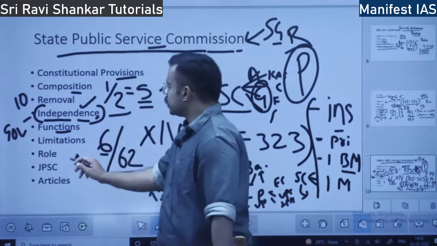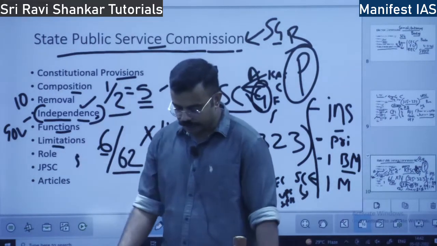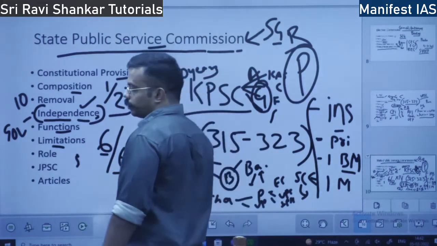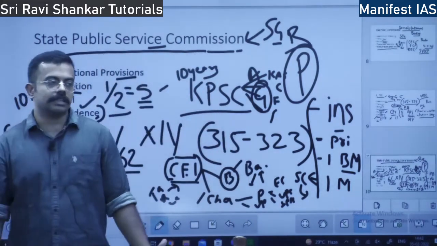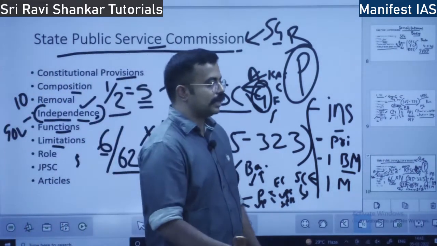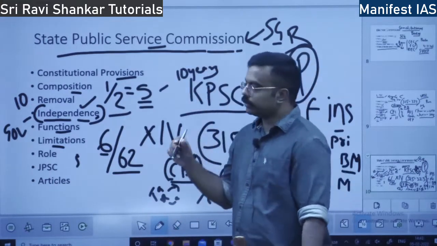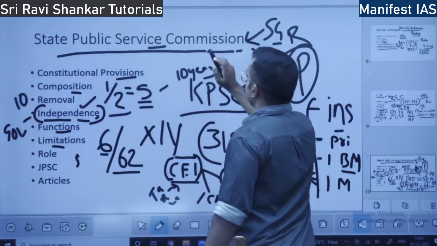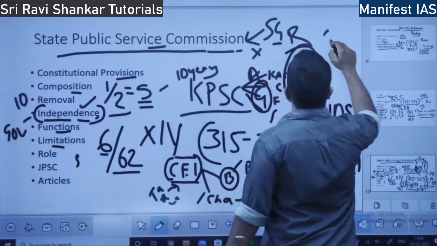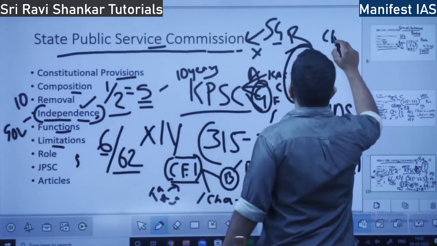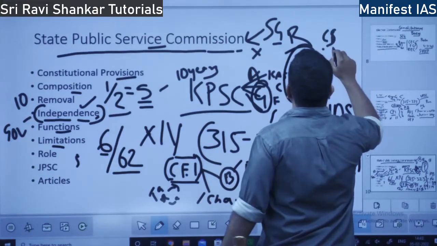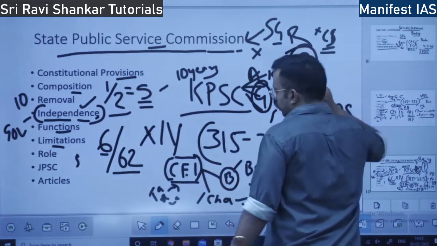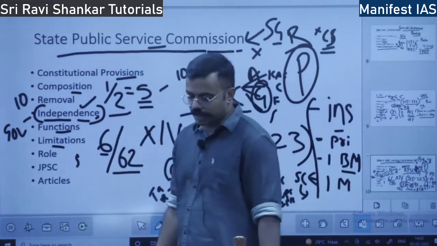So what are the limitations? Limitations is similar to the UPSC. So suppose the government fails to consult the State Public Service Commission in any matter, the state government fails to consult the SPSC, the aggrieved civil servant, the person who is affected, that is civil servant, he has no other arena to file his case.